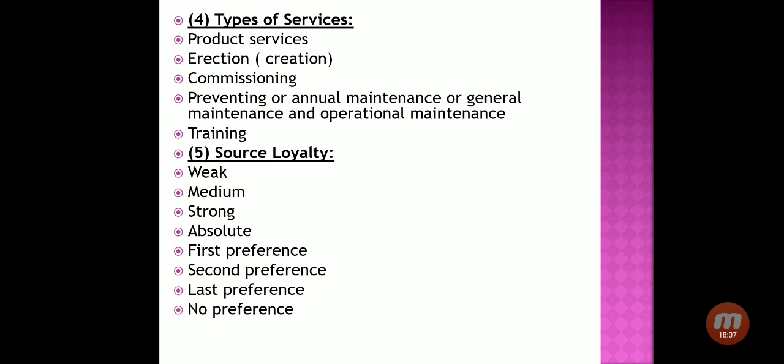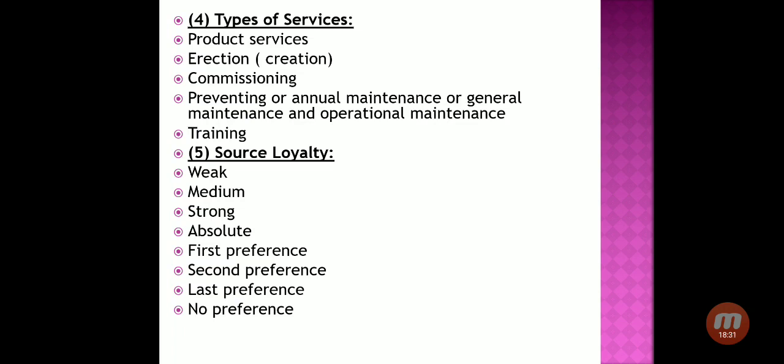Absolute loyalty means for various years you are purchasing the product from the same company. Various conditions have changed, such as government rules, regulations, the price of raw material, various things have changed in the market, but your loyalty with the company remains. So it is known as absolute.